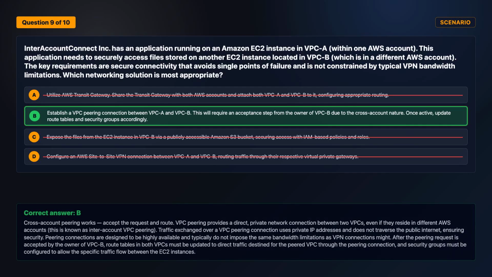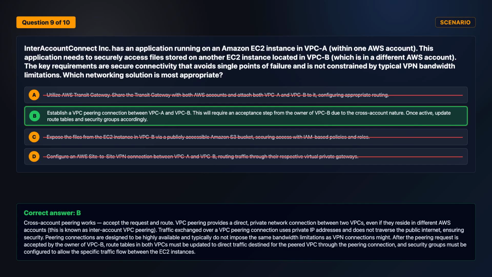The correct answer is option B. Cross-account peering works, accept the request en route. VPC peering provides a direct, private network connection between 2 VPCs, even if they reside in different AWS accounts. This is known as inter-account VPC peering.